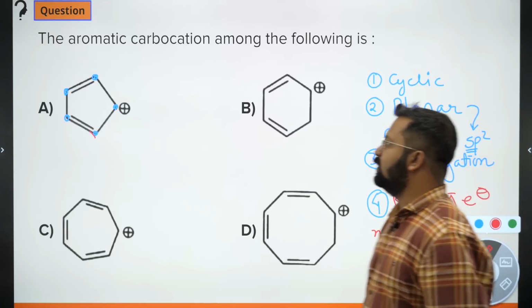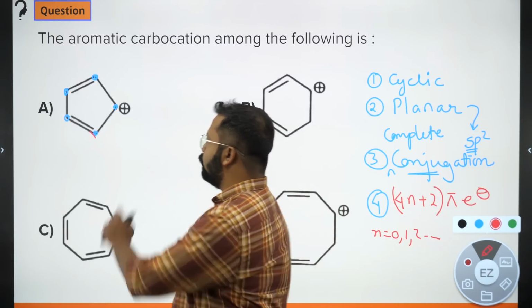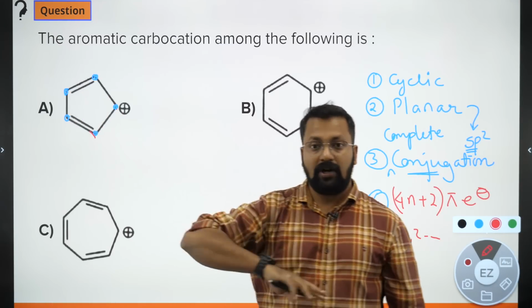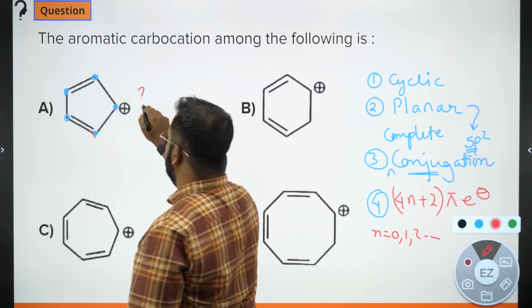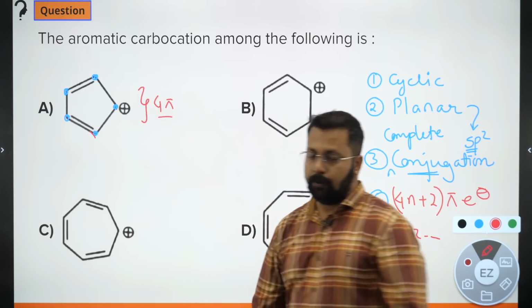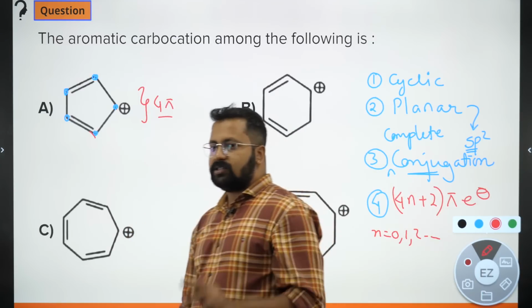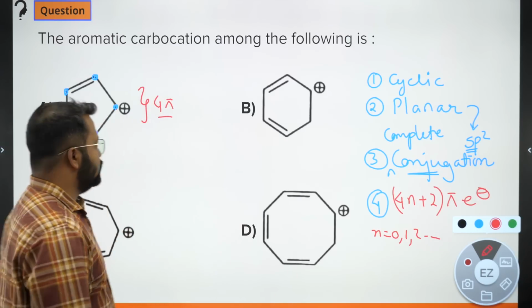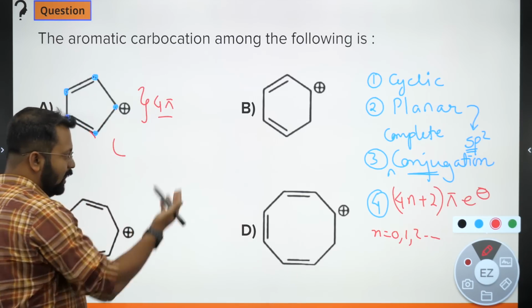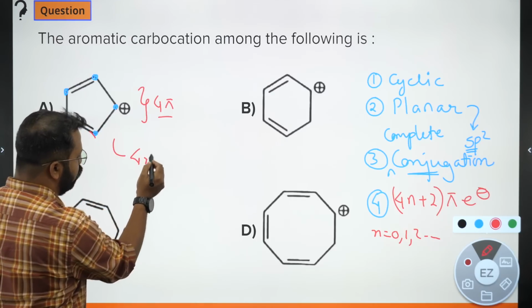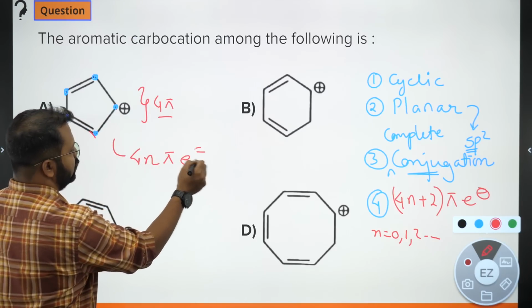लास्ट क्राइटेरिया क्या है? How many pi electrons do we have? Positive charge does not account for any electron, so they have 2 pi bonds that you can see, so there are a total of 4 pi electrons. 4 pi electrons. Does it fulfill this rule? No. Remember, if the first 3 rules are fulfilled and you evaluate the number of pi electrons, and you get 4n pi electrons.